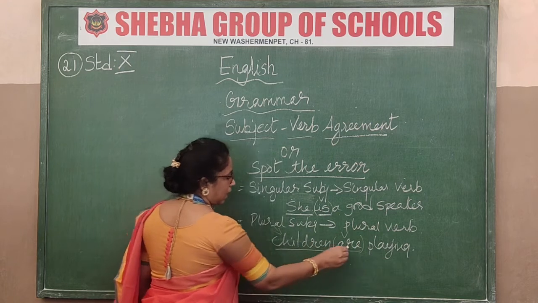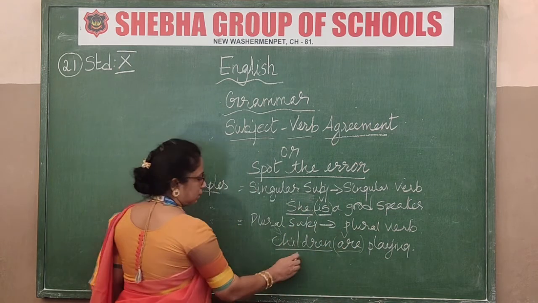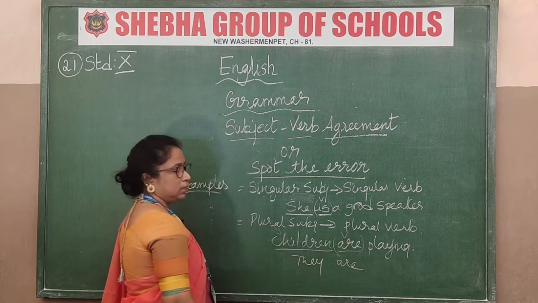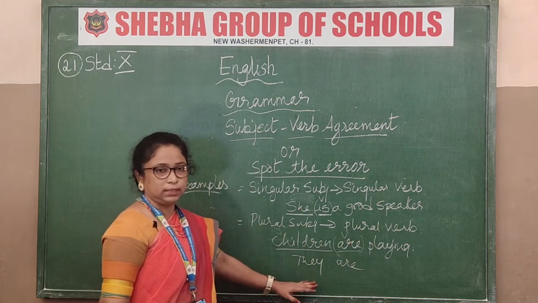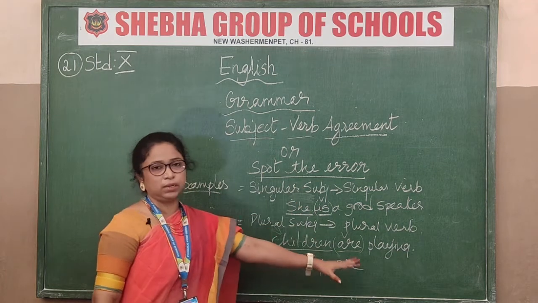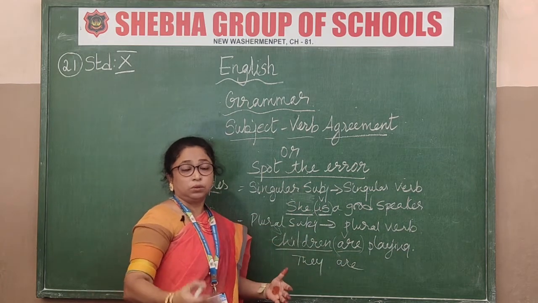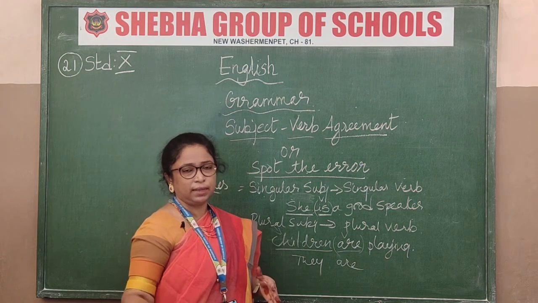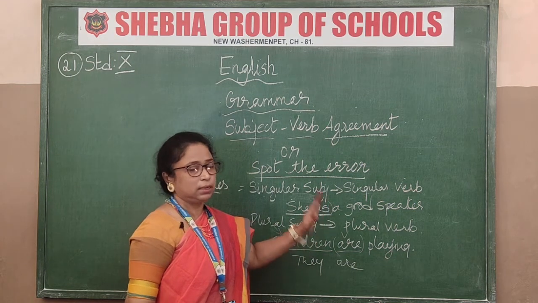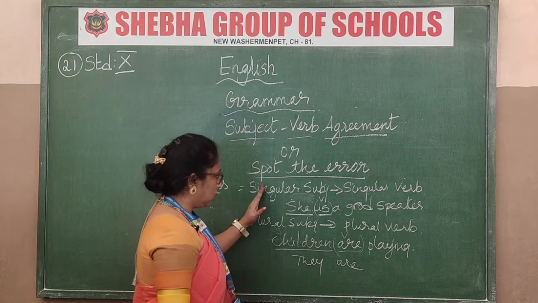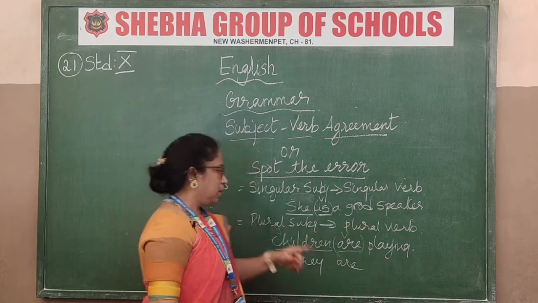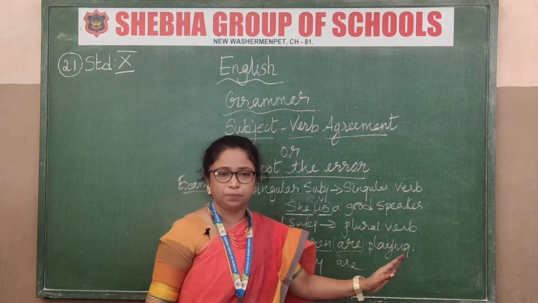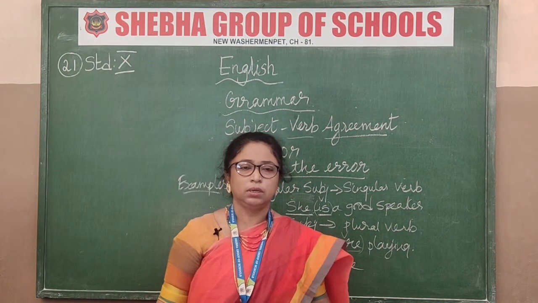So children are, or another one, they are. So that is it. Understood now? If you understood this basic, then as I am explaining the rules, you will understand. There are some differences, but you will understand that. This one is the basic subject verb agreement. Singular subject will take up singular verb. Plural subject will take up the plural verb. Till here you understood? Fine. Next we will go on to further rules.